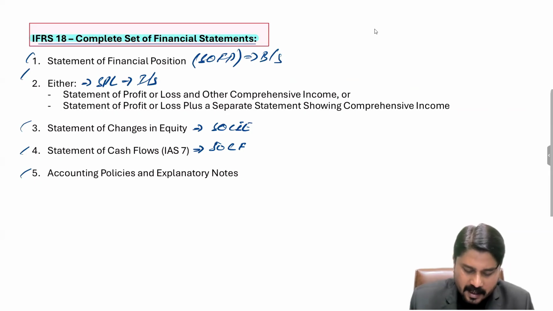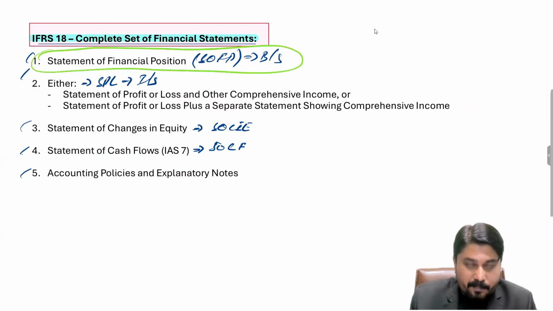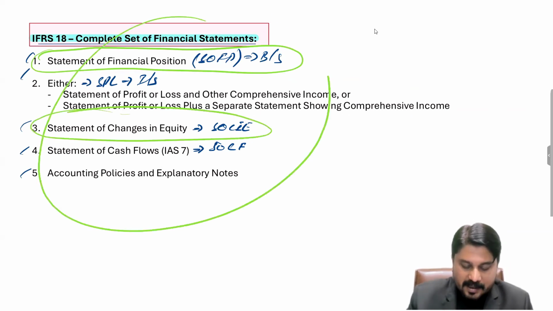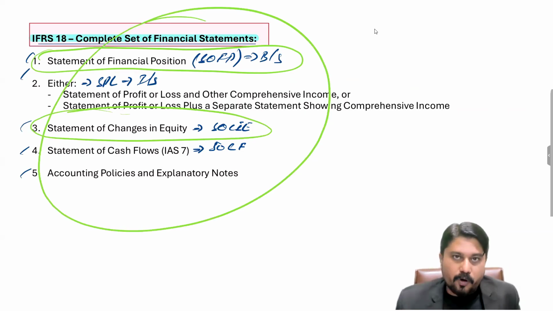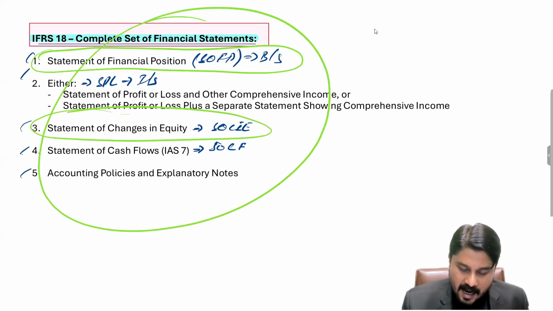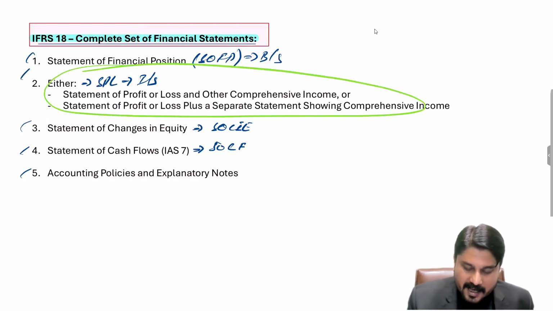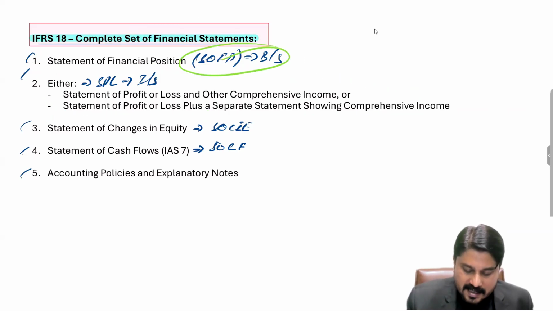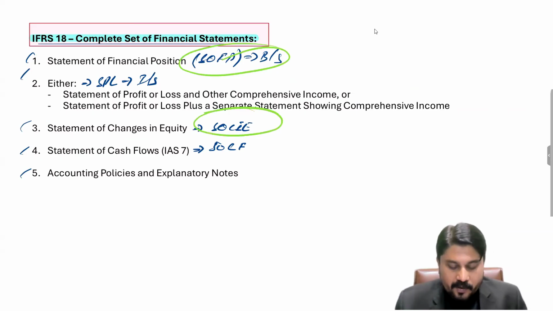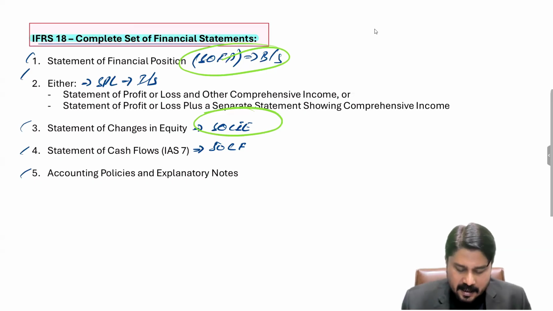However, by the way, when IFRS 18 replaced IAS 1, in IAS 1 there was a format of balance sheet as well and a statement of changes in equity as well. All these were part and parcel of IAS 1 before the introduction of IFRS 18. Once IFRS 18 was introduced, it majorly changed the format for SPL, whereas no major changes are there for statement of financial position and statement of changes in equity. And yes, there is a bit of change for the statement of cash flows.